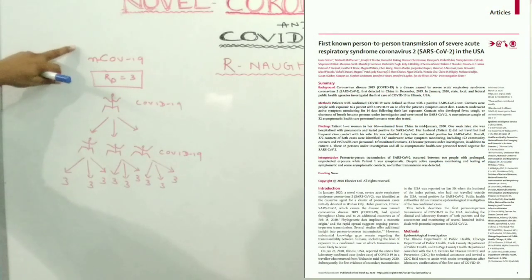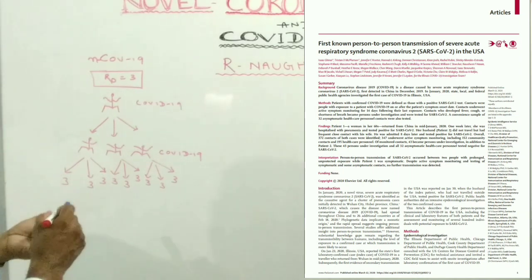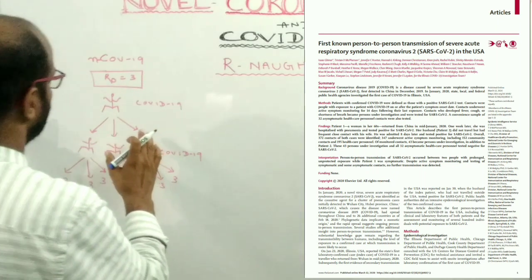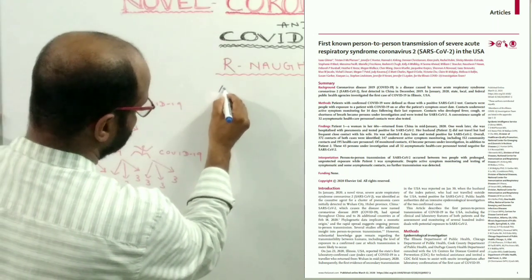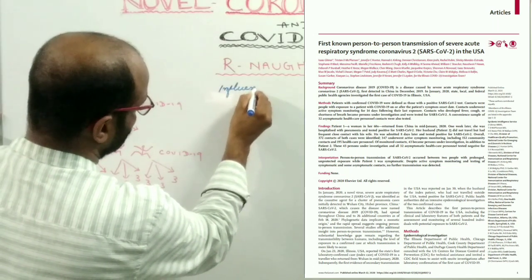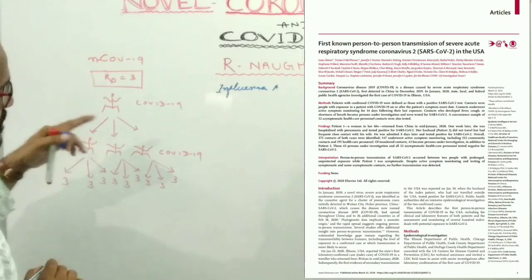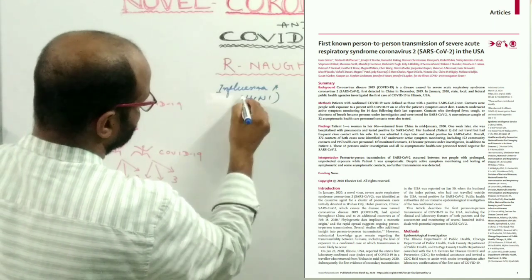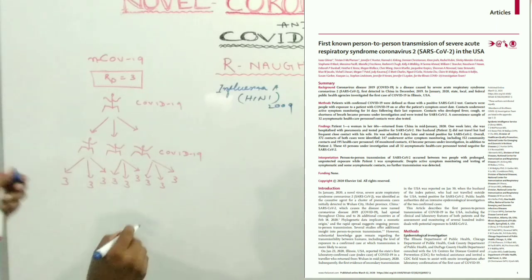So the spreadability of the novel coronavirus is very high compared to influenza. Suppose you compare the novel coronavirus with influenza A, which was caused by the H1N1 virus in the year 2009 in the USA.